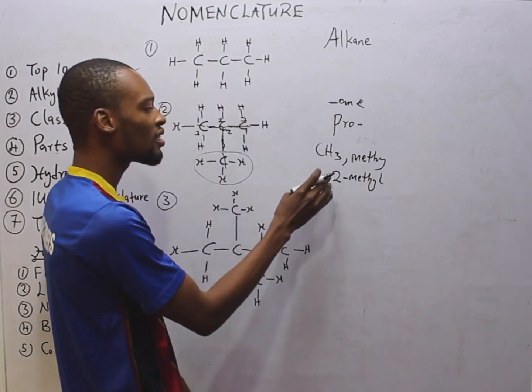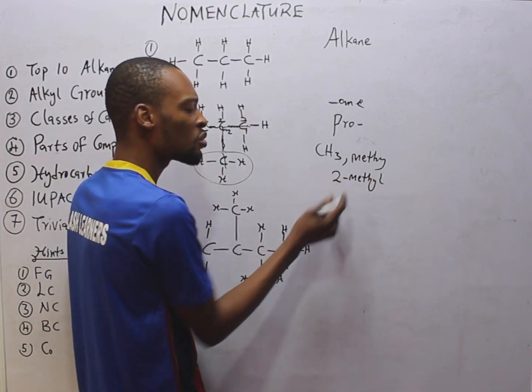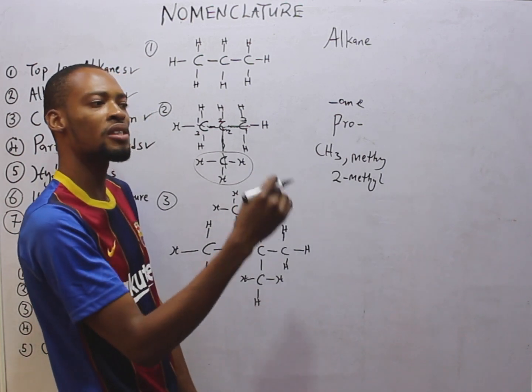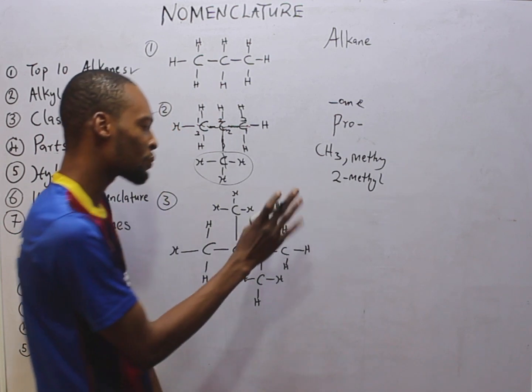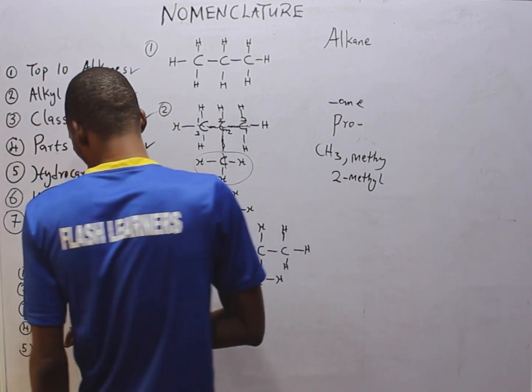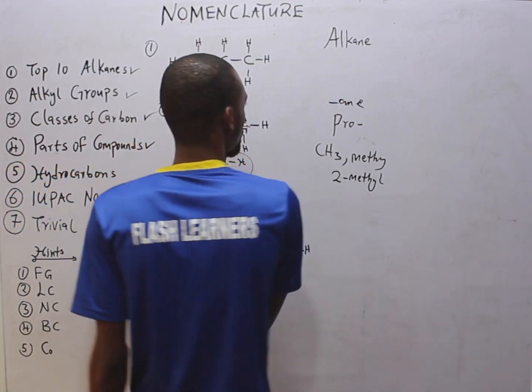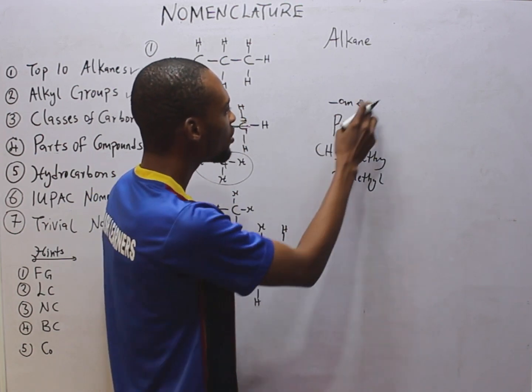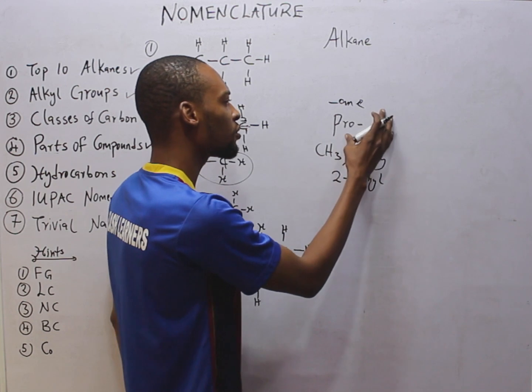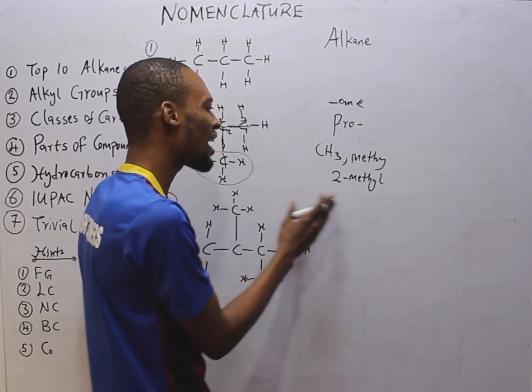While naming, numbers and alphabets, use dash to separate them. Numbers and numbers, use comma to separate them. So this methyl is in carbon 2. You need to specify that. What else? Combine the name. So combining, this is already the suffix, prop to know the name, and this is the methyl group attachment.